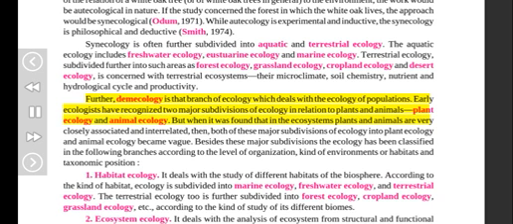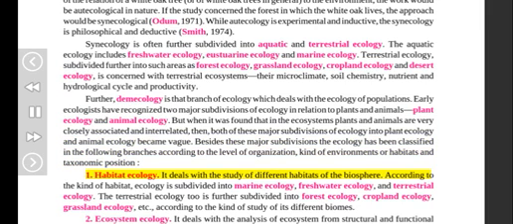Early ecologists have recognized two major subdivisions of ecology in relation to plants and animals, plant ecology and animal ecology. But when it was found that in the ecosystems plants and animals are very closely associated and interrelated, then both of these major subdivisions of ecology into plant ecology and animal ecology became vague. Besides these major subdivisions, ecology has been classified into the following branches according to the level of organization, kind of environments or habitats, and taxonomic position.